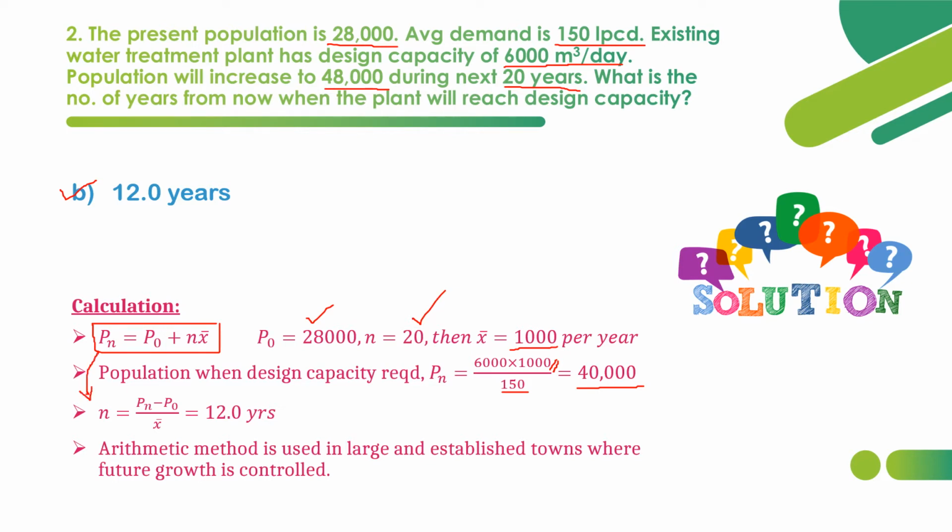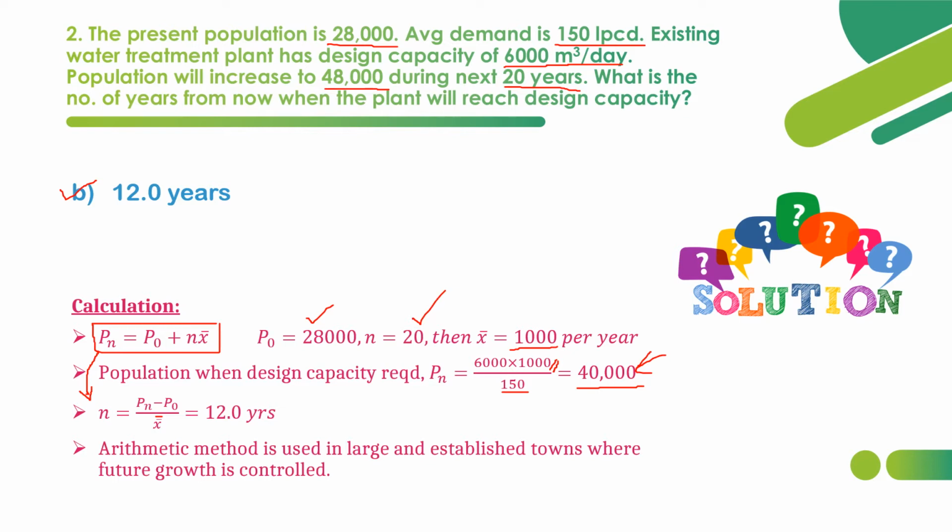Pn is now 40,000, because the design capacity will be reached when the population gets to 40,000. So 40,000 minus the initial 28,000, divided by x bar, which is 1,000 per year. So on calculating, 40 minus 28 divided by 1,000 gives the answer as 12 years. So this is how we have to calculate the answer.